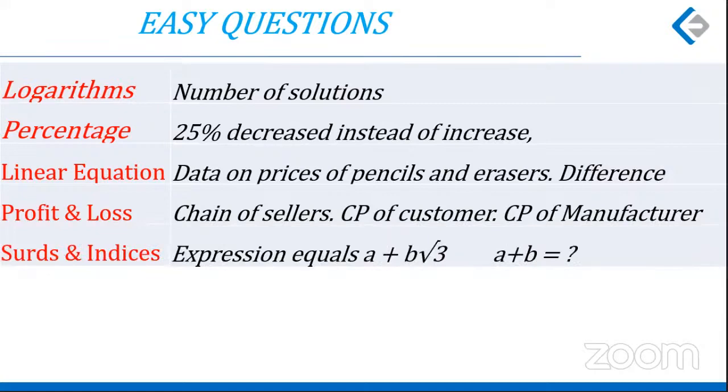Surds and indices. An expression is given, root 3 raised to 8 minus 1 in the numerator and root 3 minus 1 in the denominator. Root 3 raised to 8 plus 1 divided by root 3 minus 1. This can be rewritten as a plus b root 3. So it was a matter of simple application of the identity. And then you are asked what is a plus b. Very simple solving.